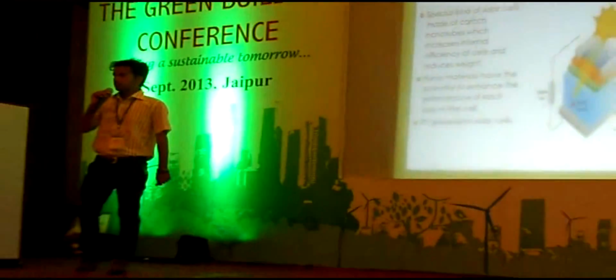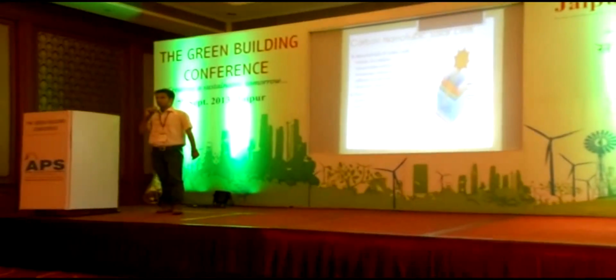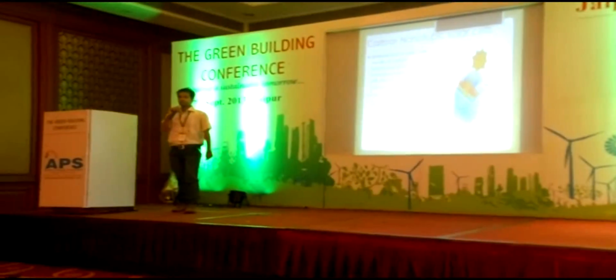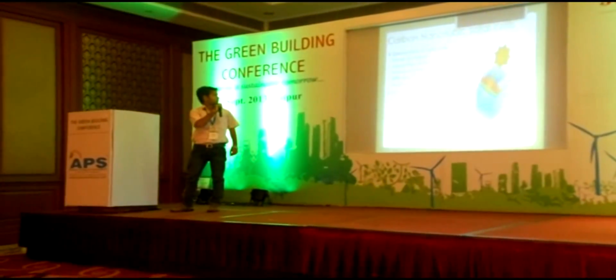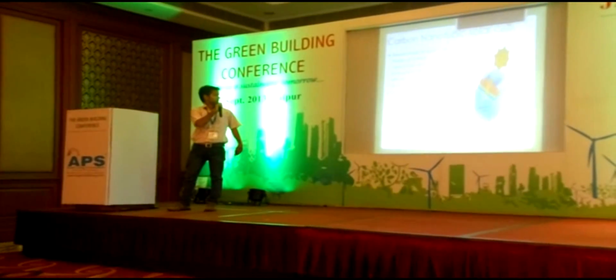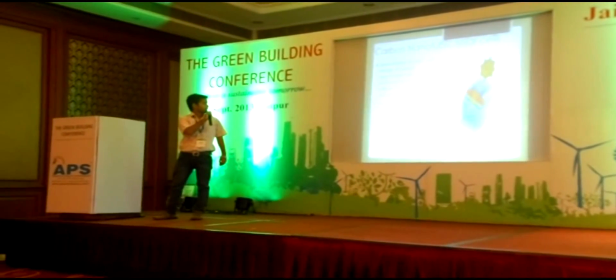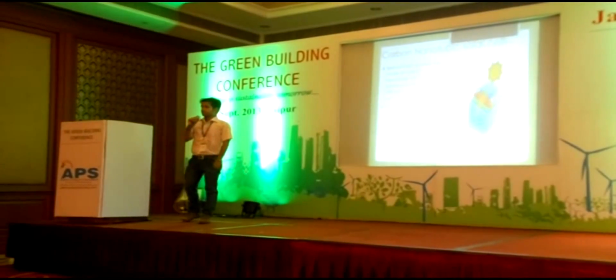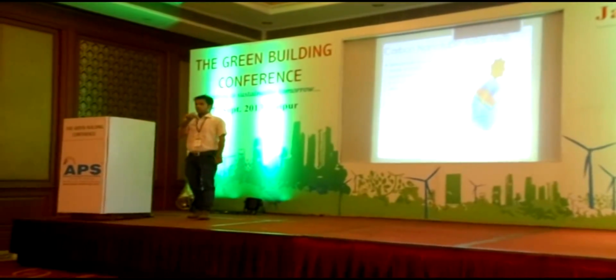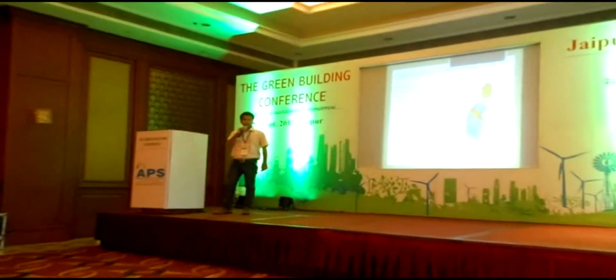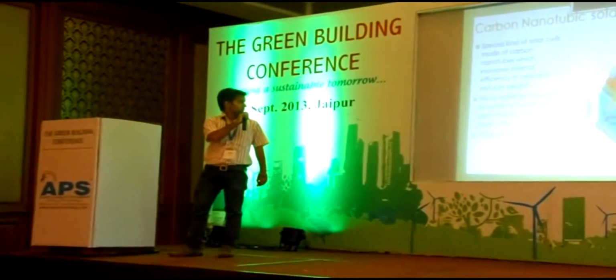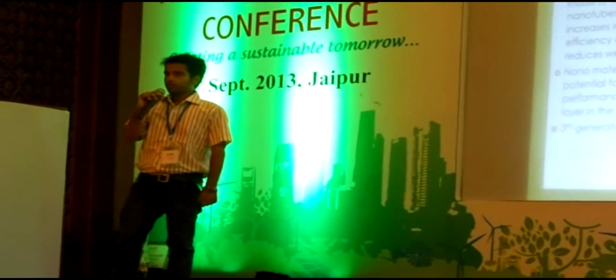The carbon nanotube solar cells. The solar cells which we presently use are made up of germanium and silicon, but the solar power cells which we have designed, or which the world has designed, are made up of carbon nanotubes. Carbon nanotubes are nothing but tubes made up of very thin sheets of carbon. The feature of carbon nanotube solar cells is that they increase the internal efficiency of the solar cell, and they also reduce the weight of the solar cells.